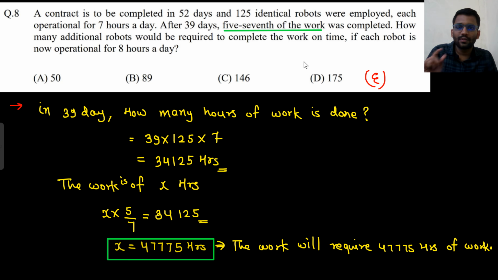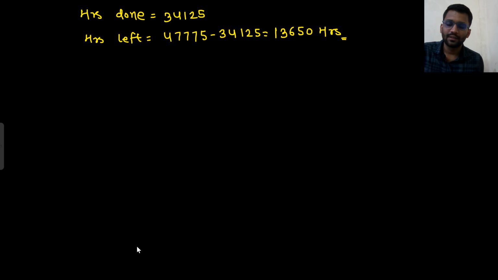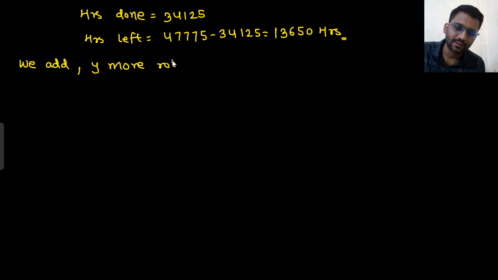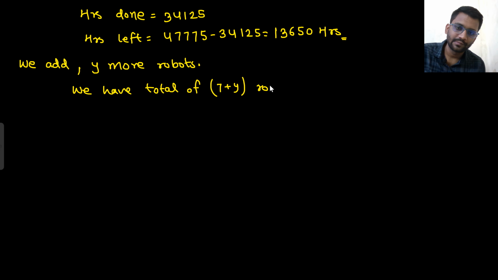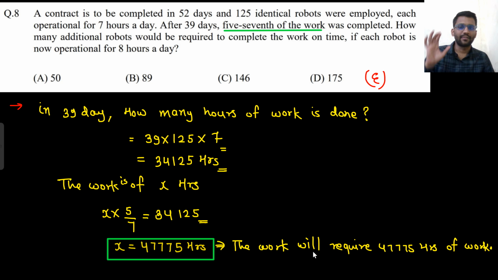Okay, now we will add some robots. First we had 125 robots. Now we will add some robots. Let's assume we add y more robots. So how many robots do we have in total? We have a total of 125 plus y robots now.